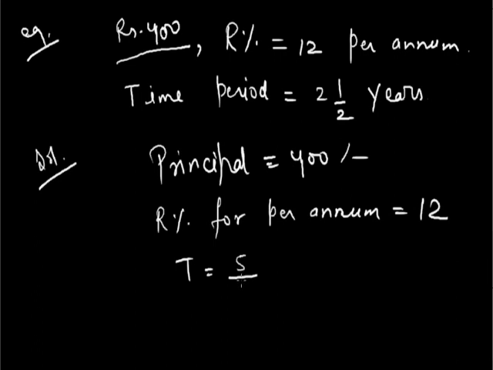If it is converted into a proper fraction, we get 5/2 years. It is a mixed fraction, so we will convert it into a proper fraction. We get T is equal to 5/2 years. Directly using the formula for SI, which is P multiplied by R multiplied by T divided by 100.